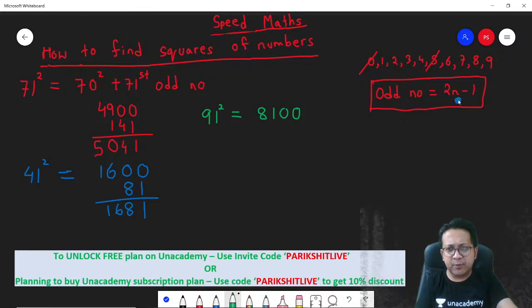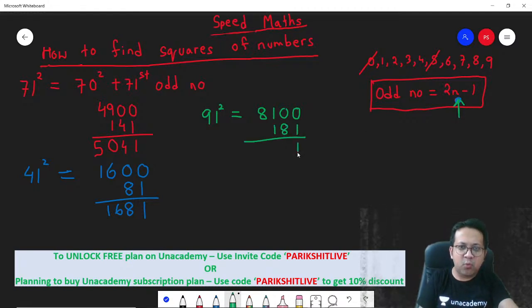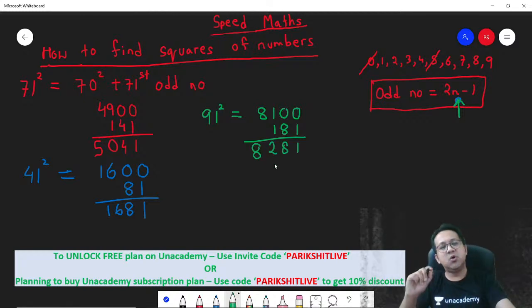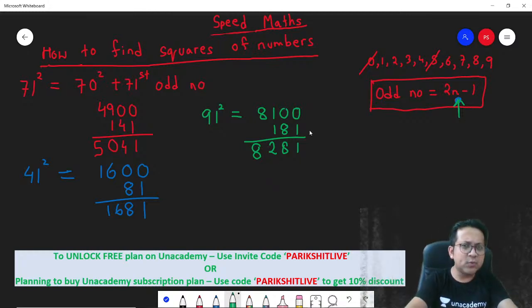Put n is 91 here. 2 into 91 is 182, 182 minus 1 is 181. So how much you get? 8281. That's the answer. Getting it? So we just discussed squares of numbers ending with 1. Fine?